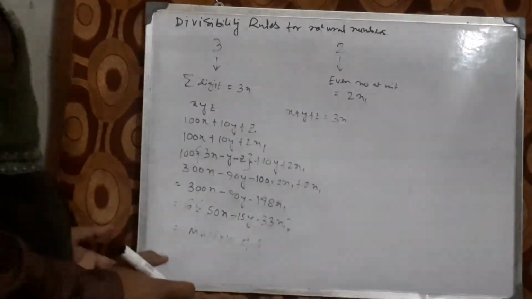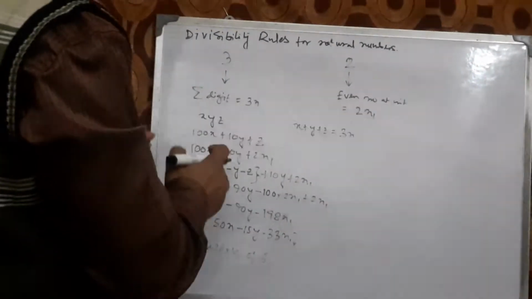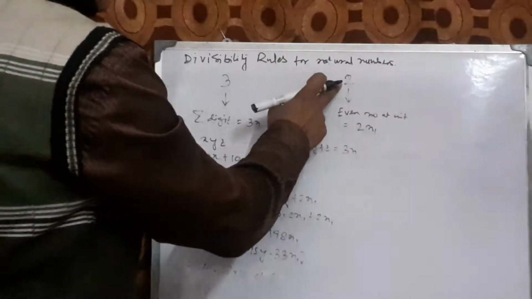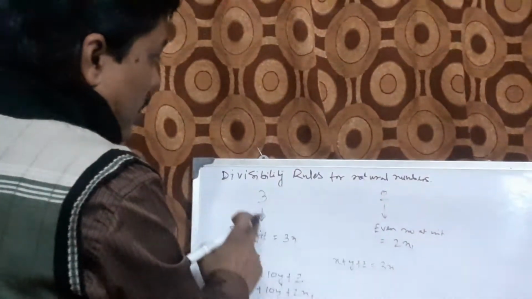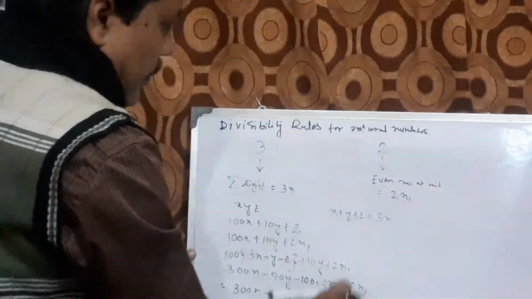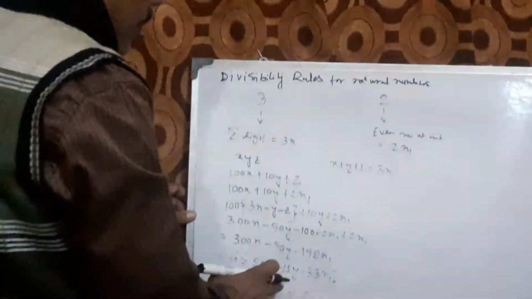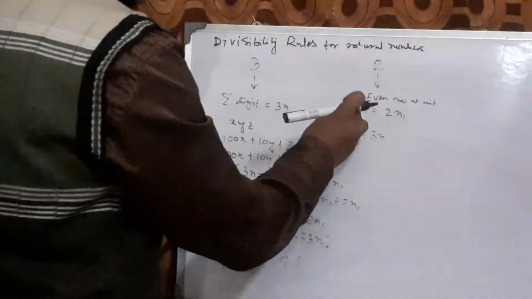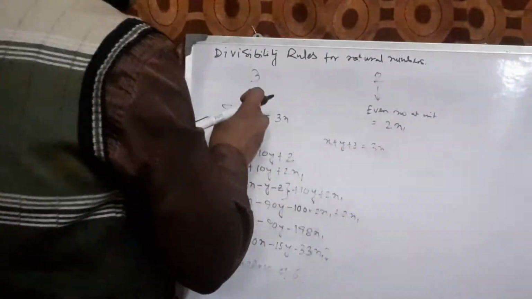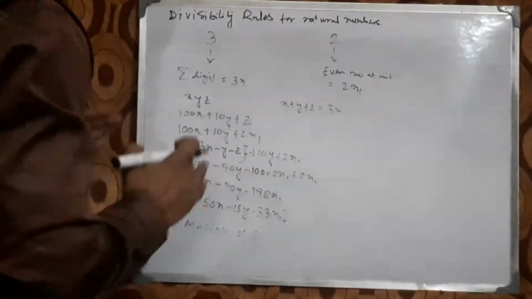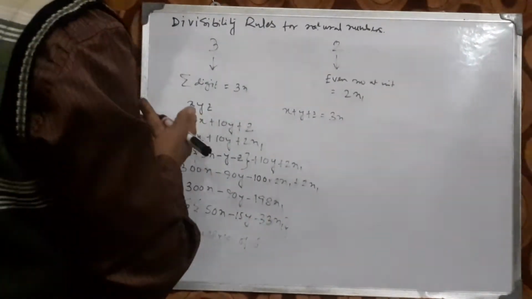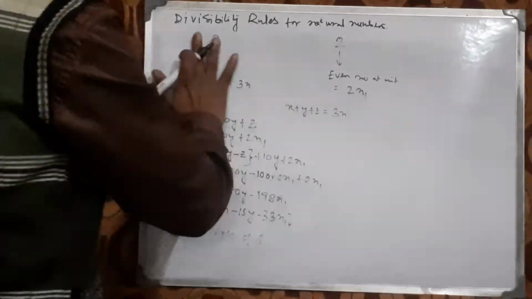So this is proven: if a number is both divisible by 3 and divisible by 2, then the whole number is going to be divisible by 6. That means it has to be an even number and the summation of its digits has to be divisible by 3. These are the two criteria for divisibility by 6.